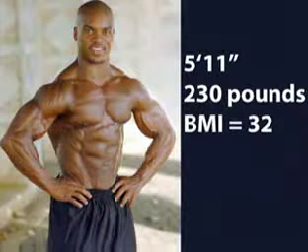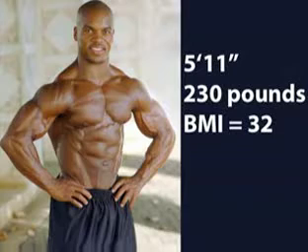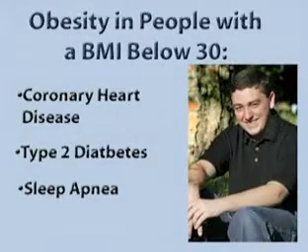While knowing your BMI is a good start to diagnosing obesity, the number isn't definitive. Elderly people or others with diminished muscle mass may be at higher risk than their BMIs indicate. Excessive muscle mass, on the other hand, can result in a reading whereby a patient who does not have excess fat appears obese by the numbers. Additionally, someone with a BMI of less than 30 can still be considered obese if he suffers from weight-related health problems such as coronary heart disease, type 2 diabetes, or sleep apnea.